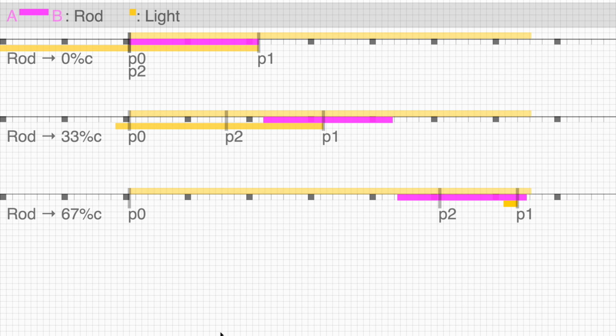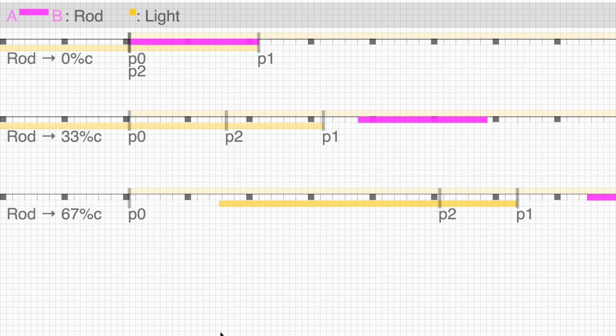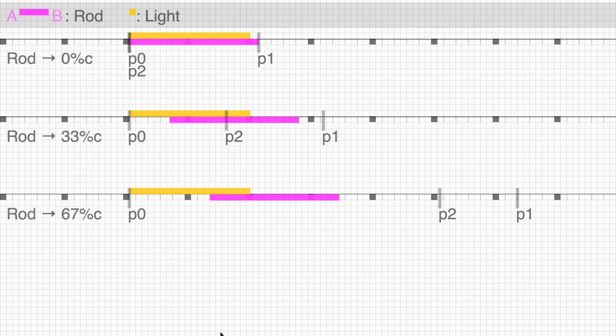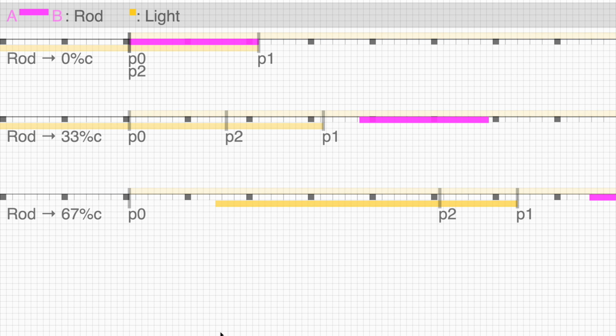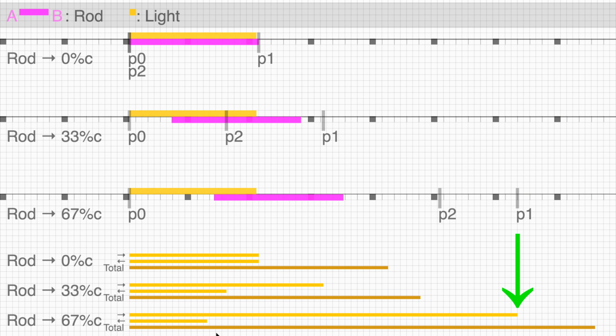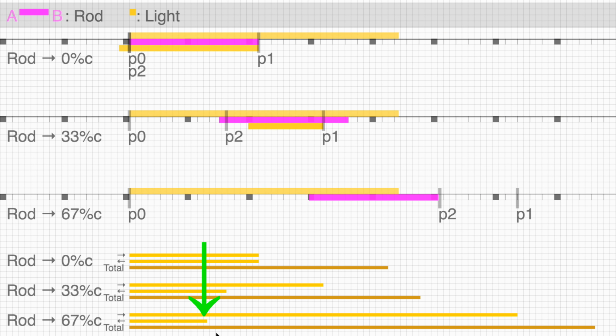light speed. The faster the rod is moving, the longer it takes light to be reflected at point 1. From there, the reflected light reaches the other end more quickly at point 2. As the rod's speed approaches light speed, the time for light to reach point 1 approaches infinity, and in the other direction, the time approaches 0.